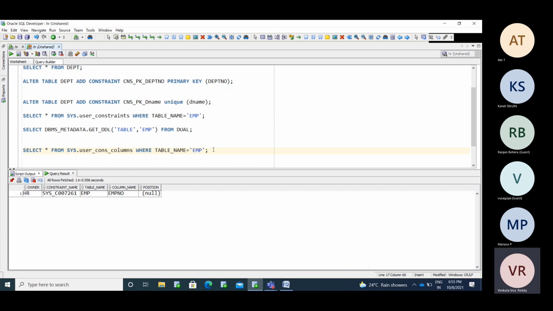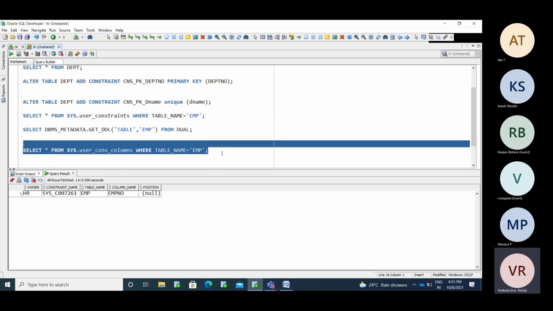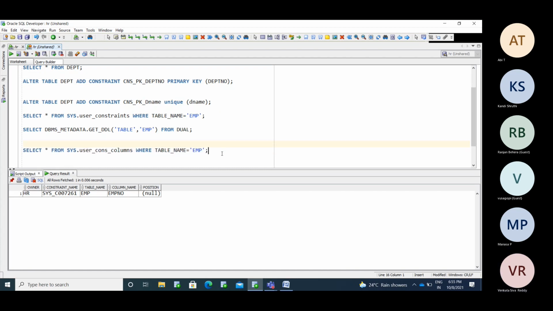So these are the two meta objects where Oracle will capture and store the information about constraints. This will give what constraints we have in that particular table, USER_CONSTRAINTS. USER_CONS_COLUMNS will provide the detailed information, like which table has that particular constraint and on which column. Okay, so this is about constraints, and this is about only primary key.